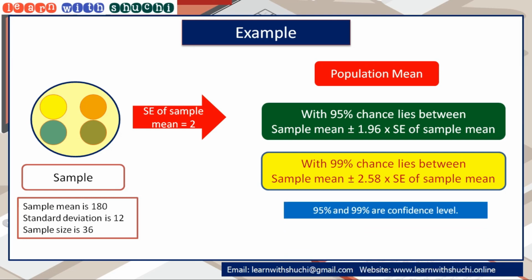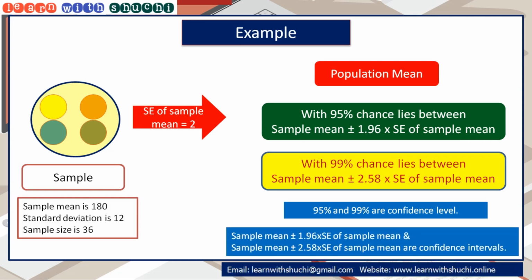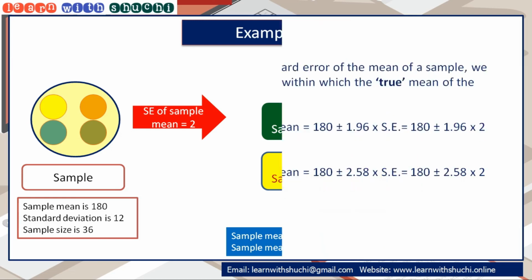Here 95% and 99% are confidence levels, and sample mean plus minus 1.96 into standard error of sample mean and sample mean plus minus 2.58 into standard error of sample mean are confidence intervals.